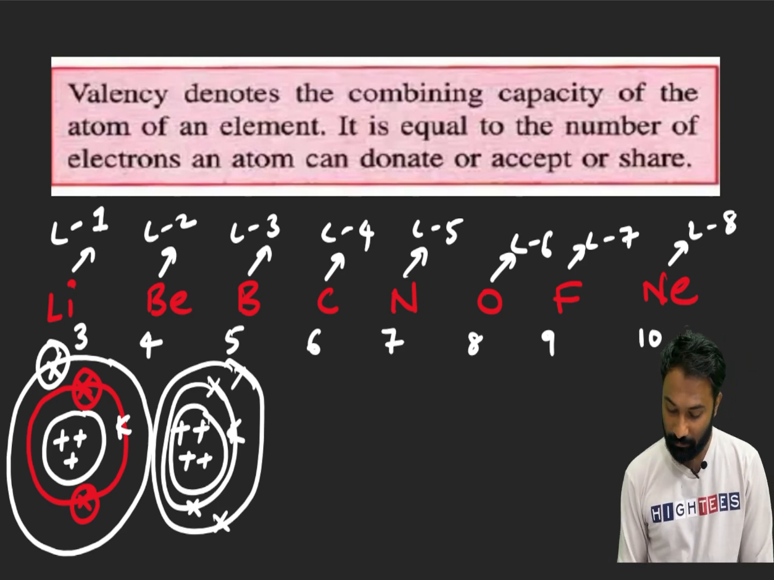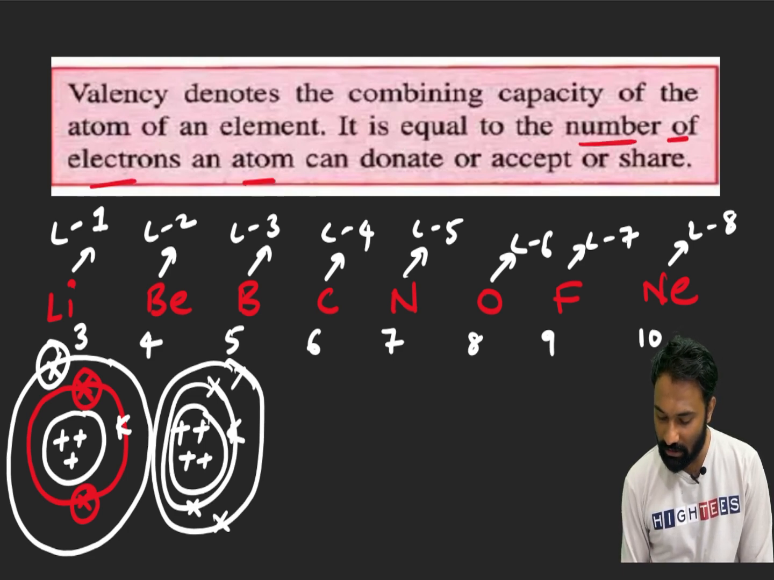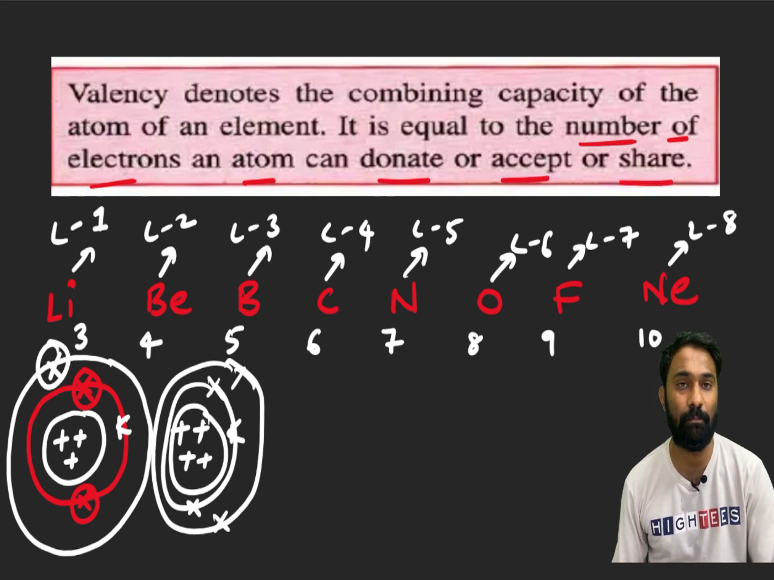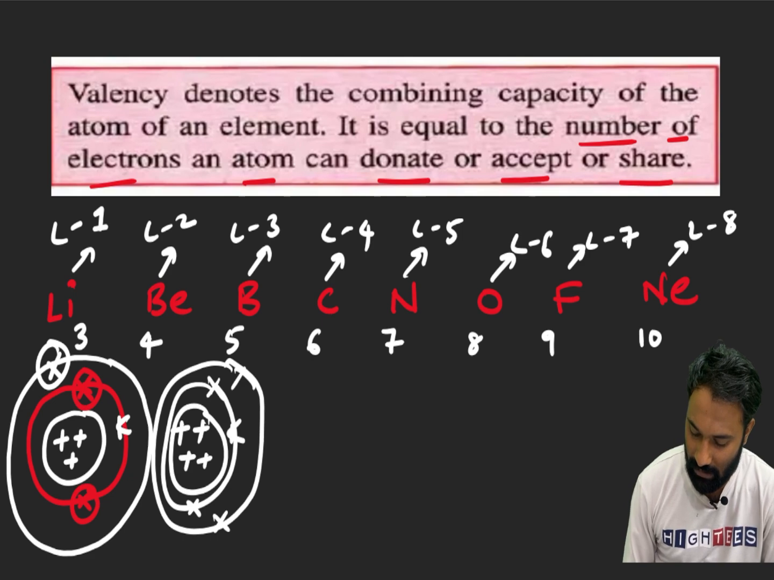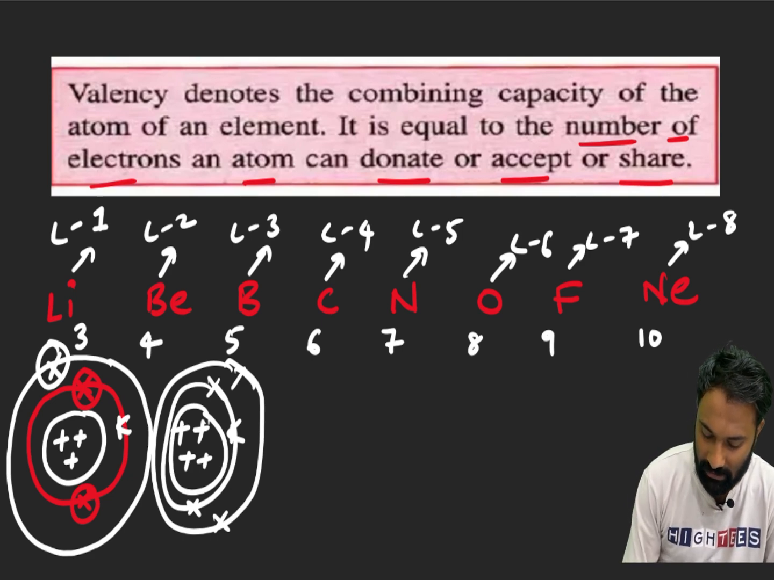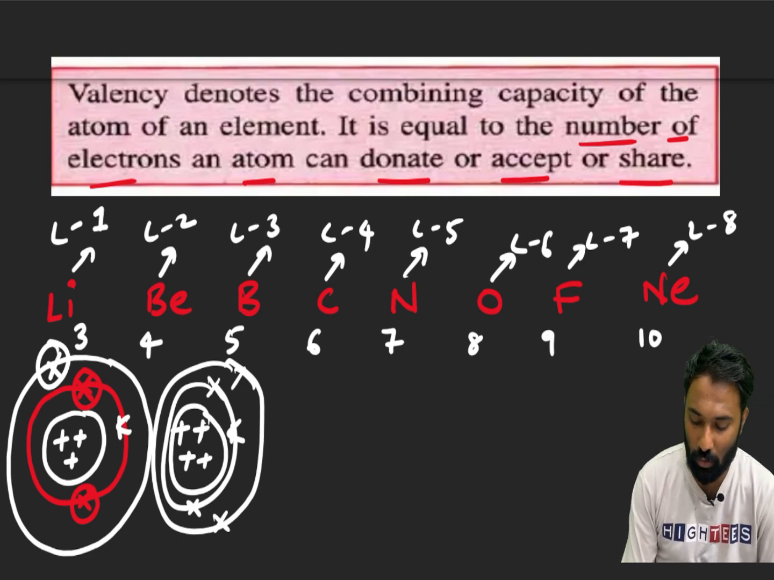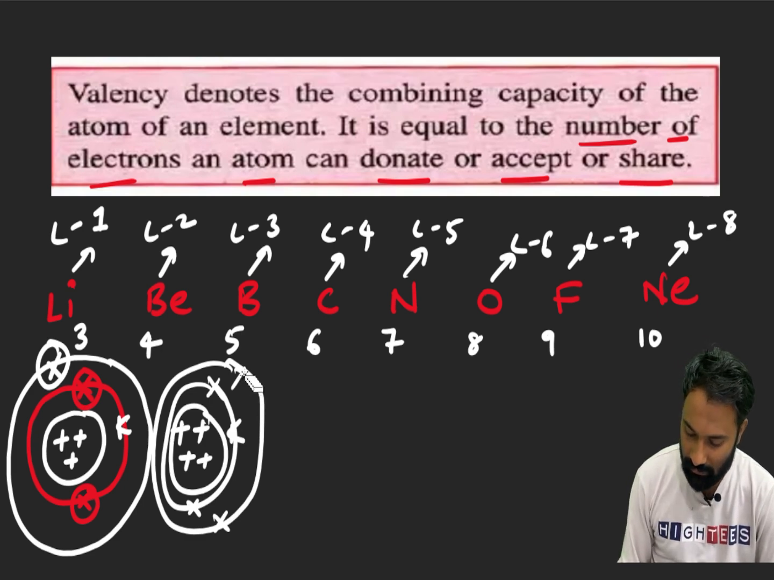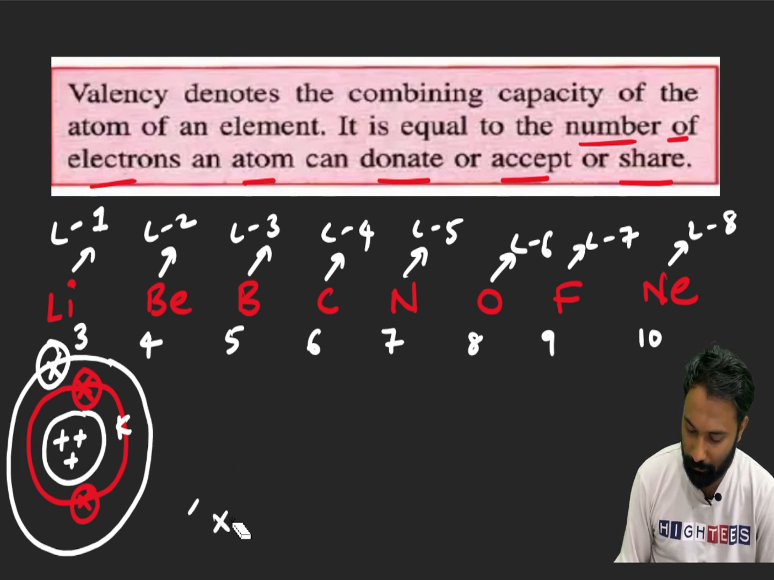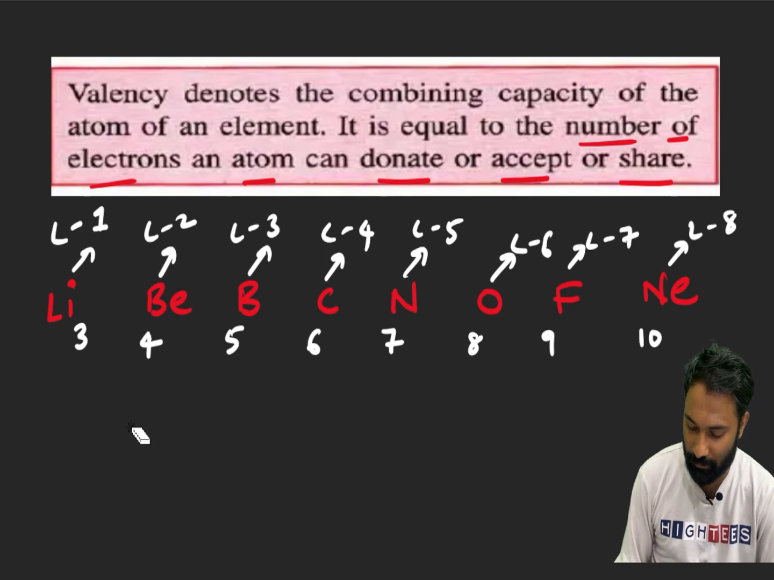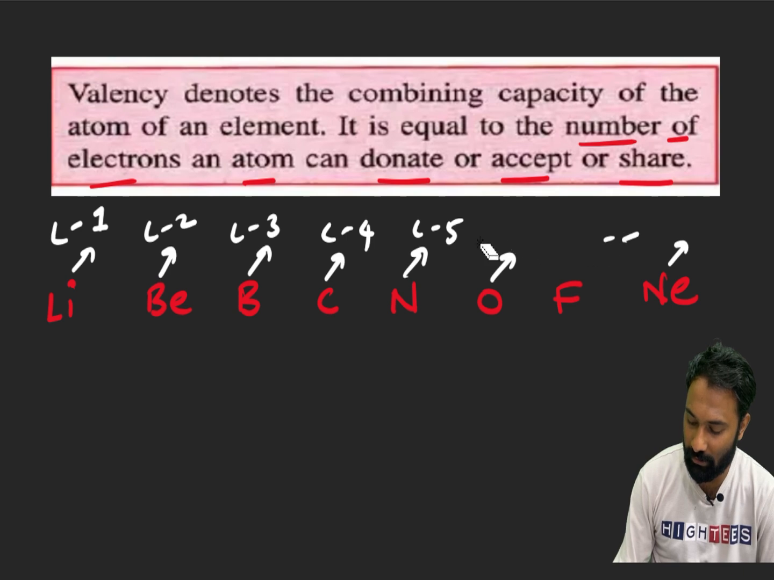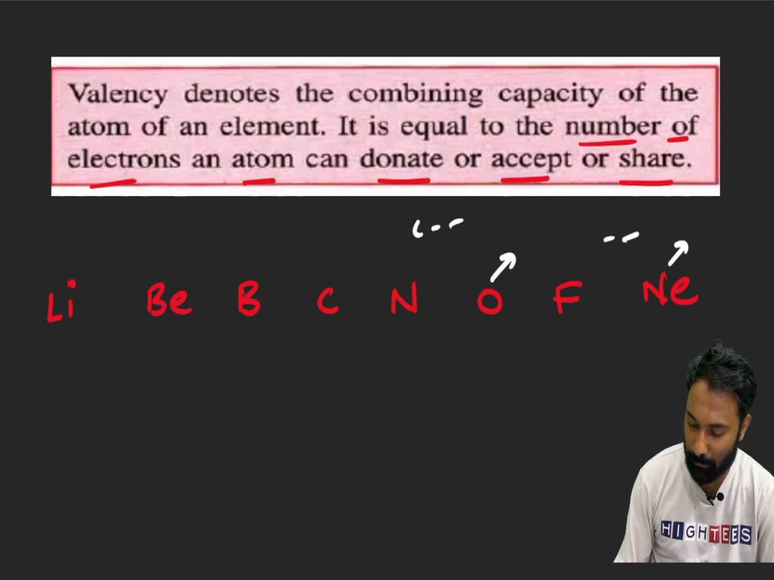Here, what is the meaning of valency? It is equal to the number of electrons of an atom that can donate, accept or share. I will write it in this manner. So I hope this is clear for you. Now I will draw the Lewis dot structure of these elements. How to draw the Lewis dot structure of these elements? Now in the L shell how many electrons, in the K shell how many electrons, you got?